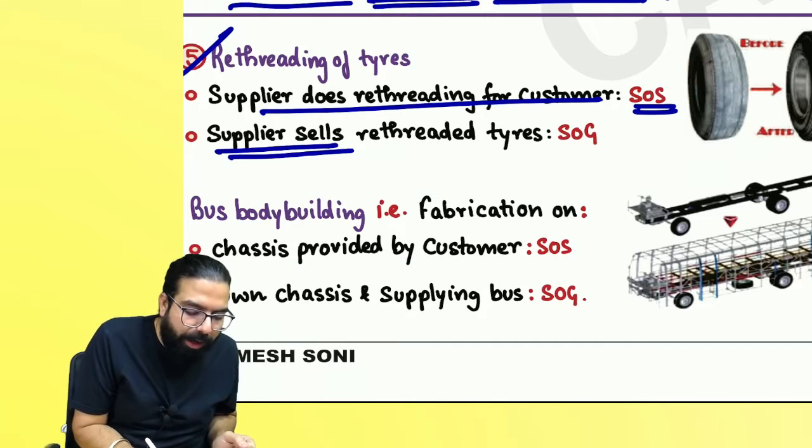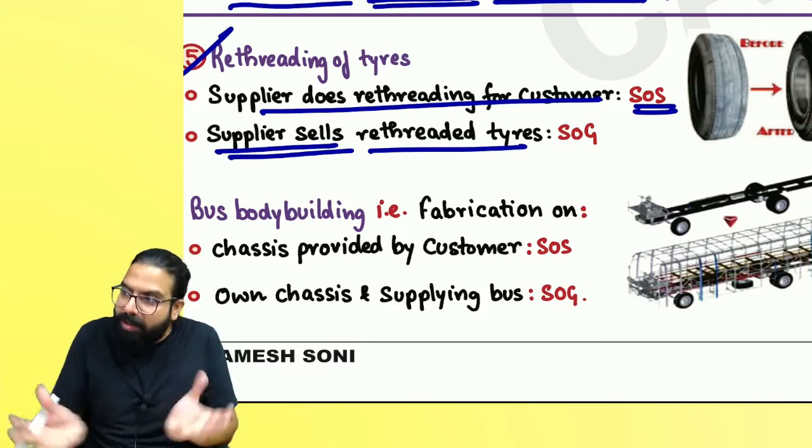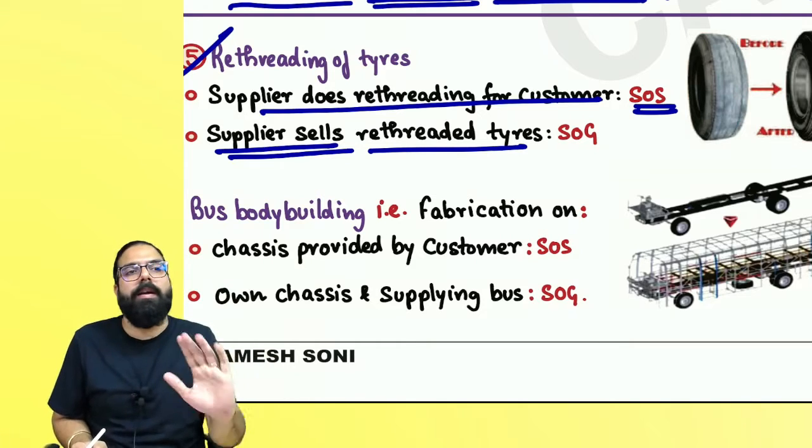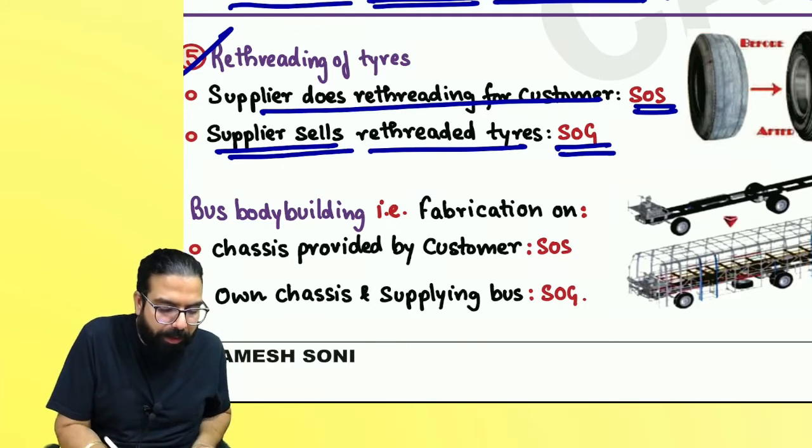But sir, if I go ahead and sell retreaded tires, I bought tires from the market, retreaded them, and I am selling retreaded tires. I am doing an activity on my own goods and then selling it. That will always be a supply of goods.